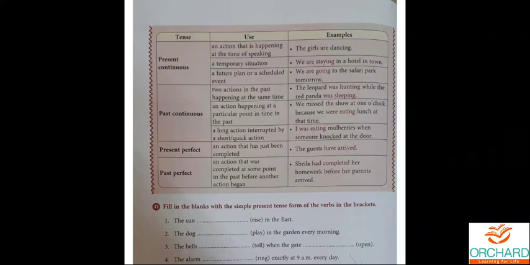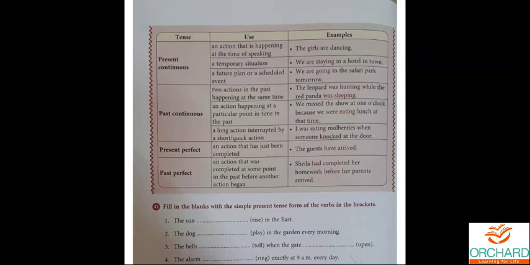Look at this example, my dear children. The leopard was hunting while the red panda was sleeping. So both actions are taking place at the same time and it was in the past. The leopard is hunting at the same time. At the same time, what is the red panda doing? It is sleeping, right? When two simultaneous actions take place, we are going to use past continuous. My dear children, you have to be very clear.